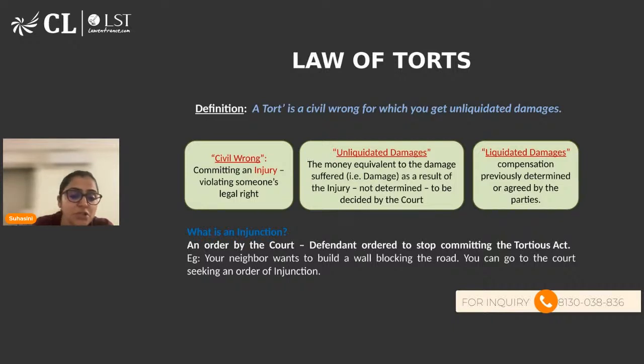We have a limitation act, but no act defines what is tort. Similarly, when we talk about this, you may ask a question that if we don't have a proper legislation with respect to tort, how are the things being governed over here?